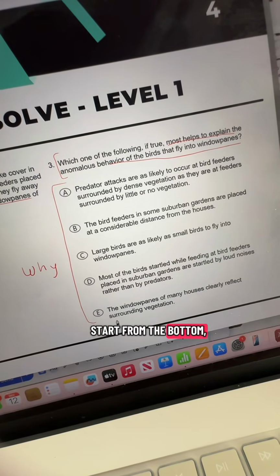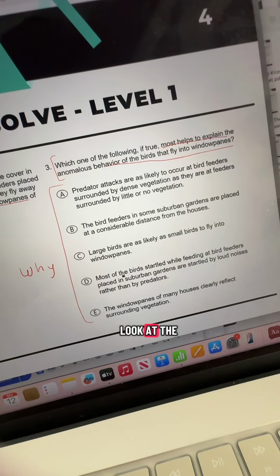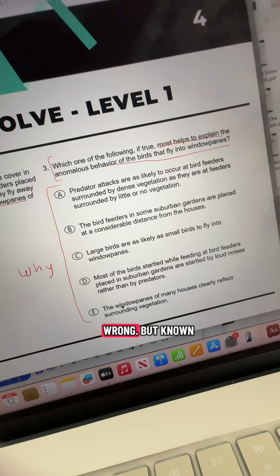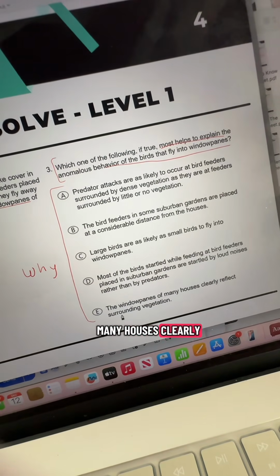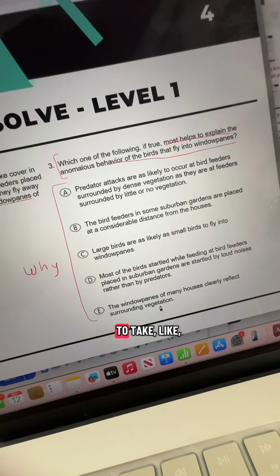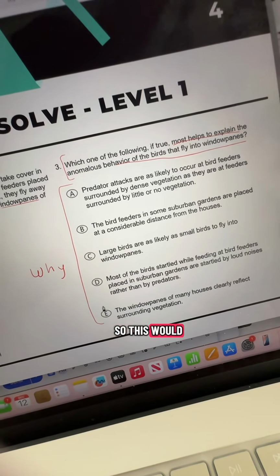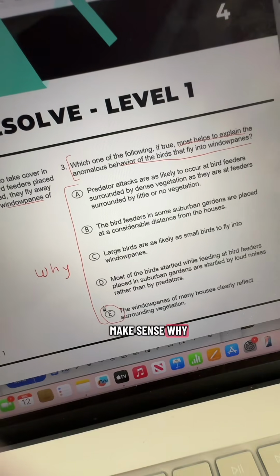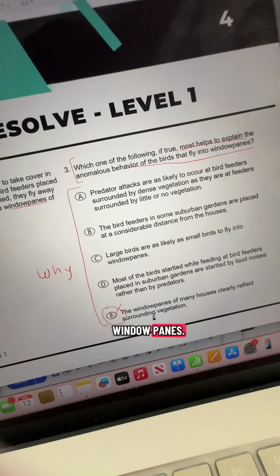Now, I'm going to start from the bottom just because that is the correct answer, for the sake of time, and then we're going to go back and take a look at the other ones and why they're wrong. But notice E, it says the window panes of many houses clearly reflect surrounding vegetation. So we know that they tried to take cover in vegetation areas. So this would make sense why they are accidentally going into those window panes.